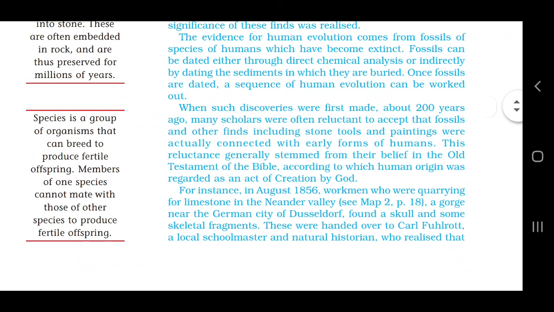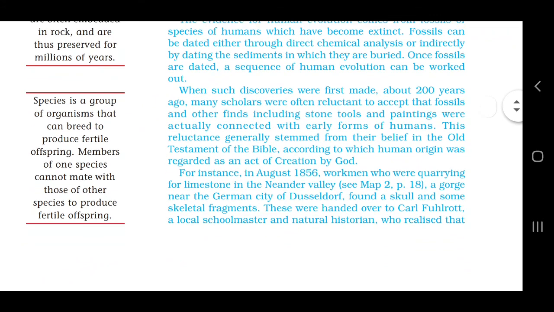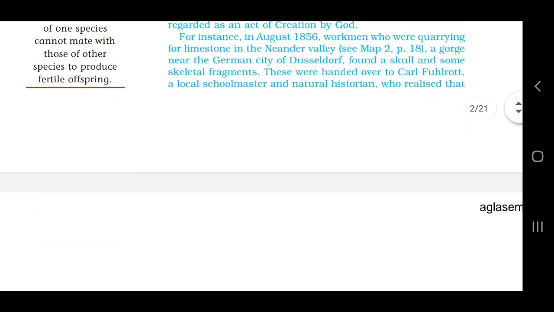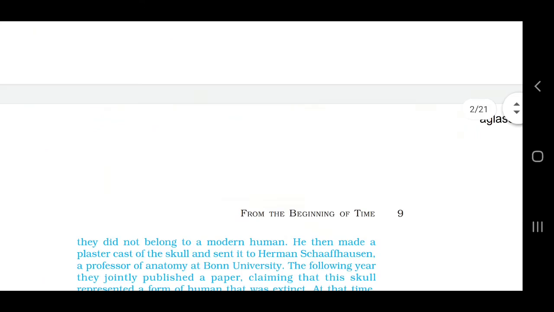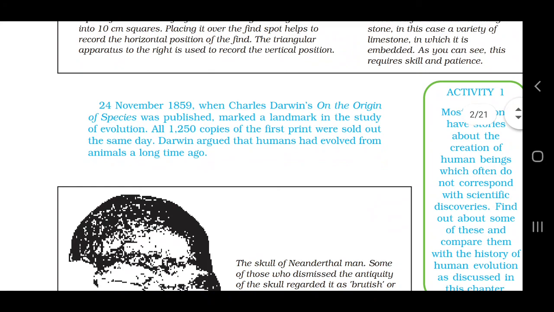Now, another turning point came when Charles Darwin, on 24th November 1859, wrote a book named On the Origin of Species.